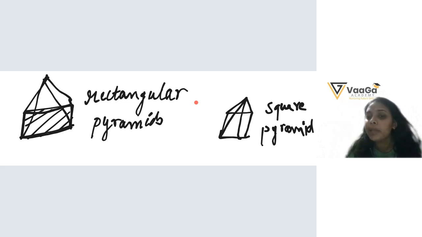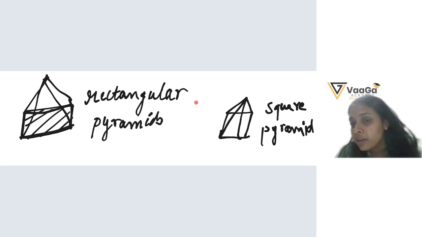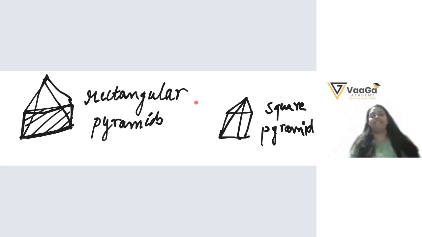If I have a square in the bottom, it will be a square pyramid. And if I have a pentagon in the bottom, what will be the name of the pyramid? Pentagonal pyramid. Very good. Did you get it? Yes. Okay, very good.